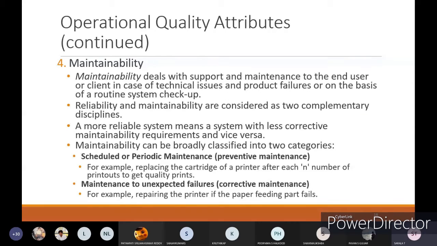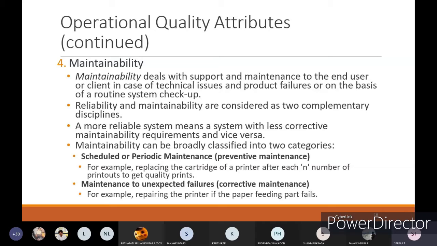Next we have maintainability. Maintainability deals with the maintenance provided to the end users or clients in case of technical issues and product failures, or as a basis of routine system checkups.